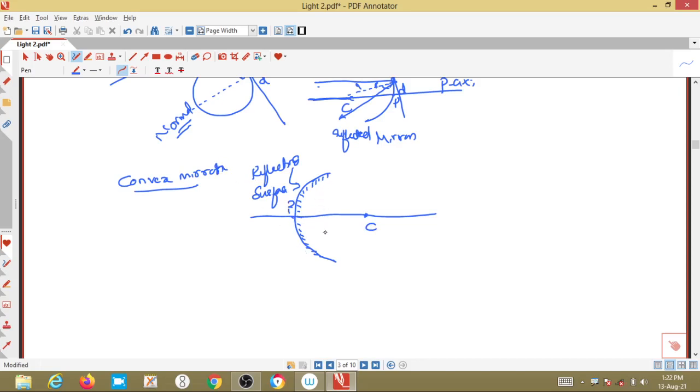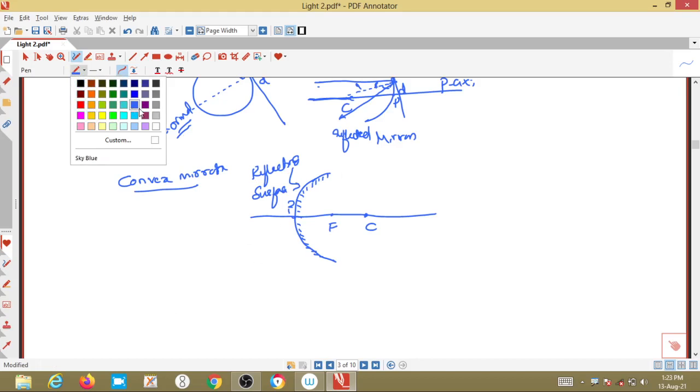Now where will the focus be? The focus point or principal focus is between the pole and the center of curvature; that we call the focus. In the case of a concave mirror, the rays incident on this particular surface get reflected back from that particular point.